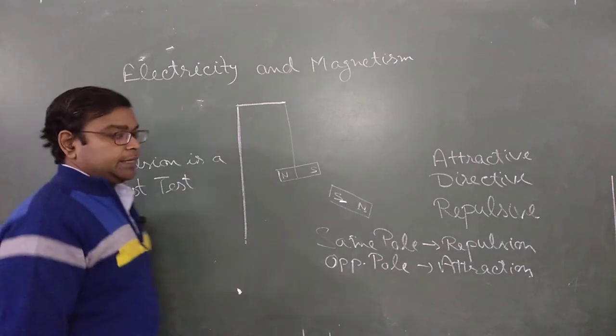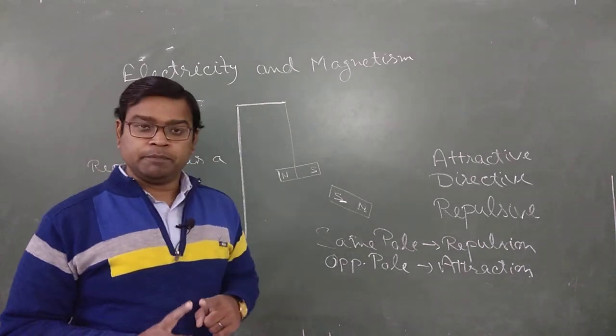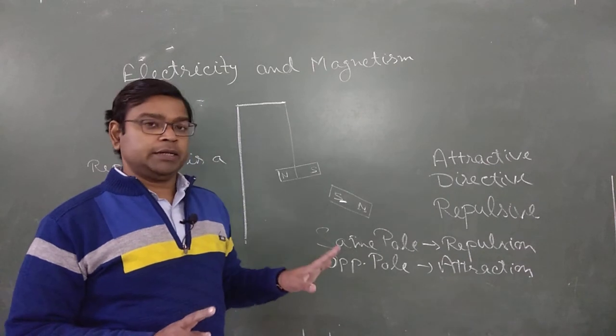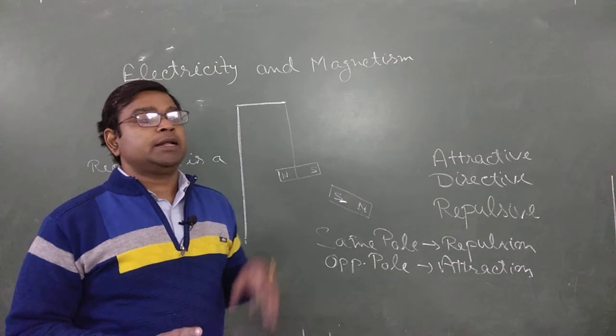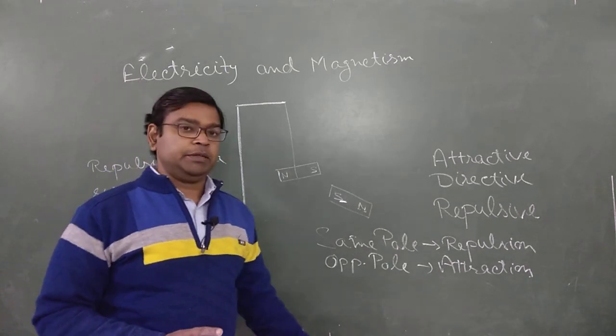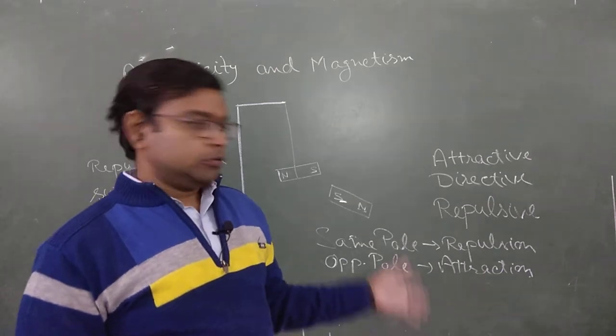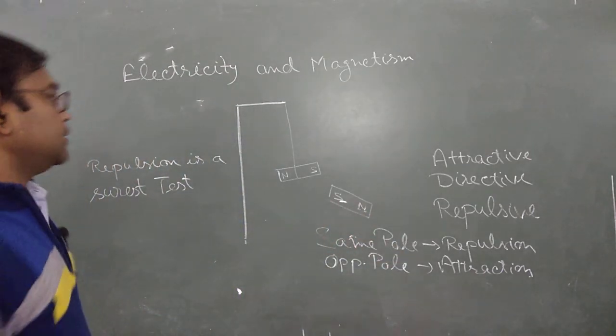Why? Because attraction can occur between two opposite poles of two magnets, and attraction can also occur between one magnet and other magnetic material, meaning iron pieces. So remember this. Now move to the next part, the magnetic compass.